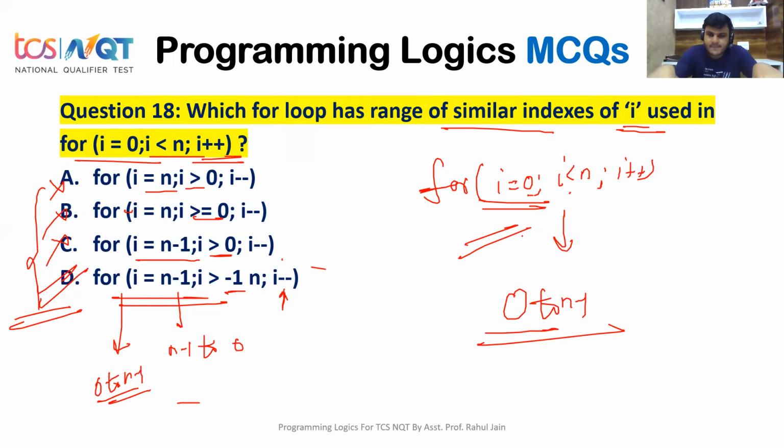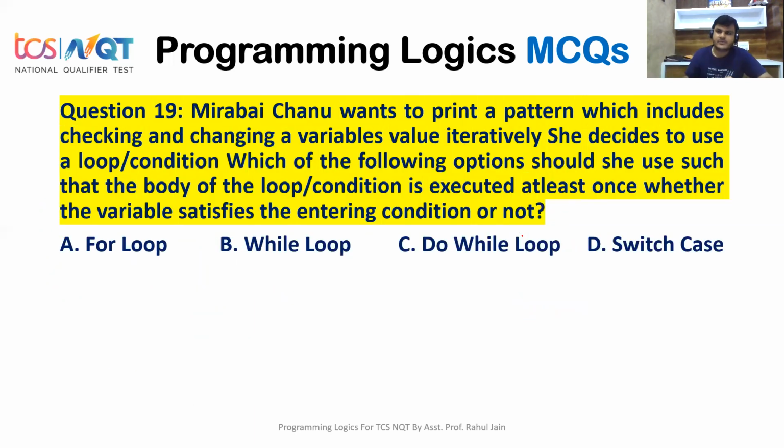Okay, I hope it is clear. Let's go to the next question. Very important. Okay, Mirabai Chanu. I hope you heard about her. We are very proud of Mirabai Chanu, as she is the weightlifter who gave us the silver medal, the first medal in Tokyo Olympics 2020, right? Every Indian is proud of her.